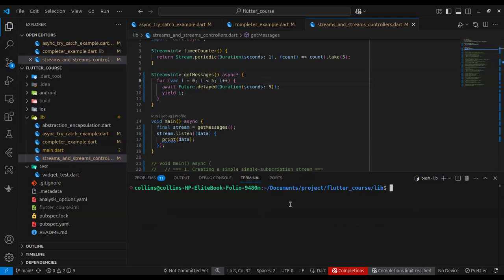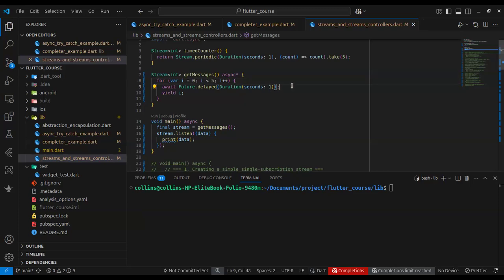Just like futures, streams can also throw errors. It can also spit out errors to you. And most times, when a stream throws an error, it exits. It doesn't complete the values.